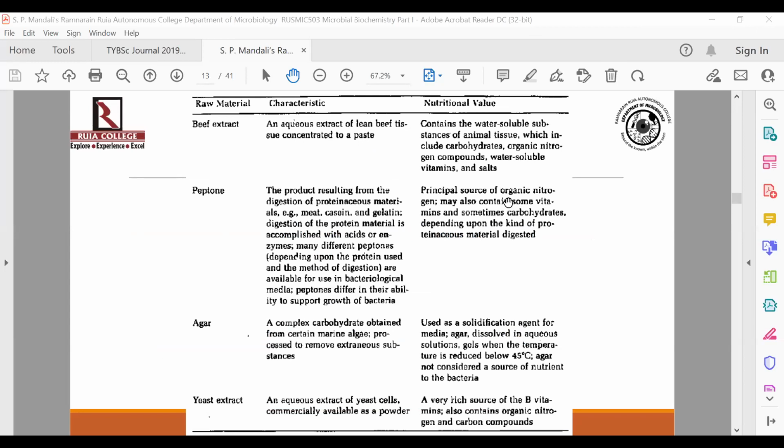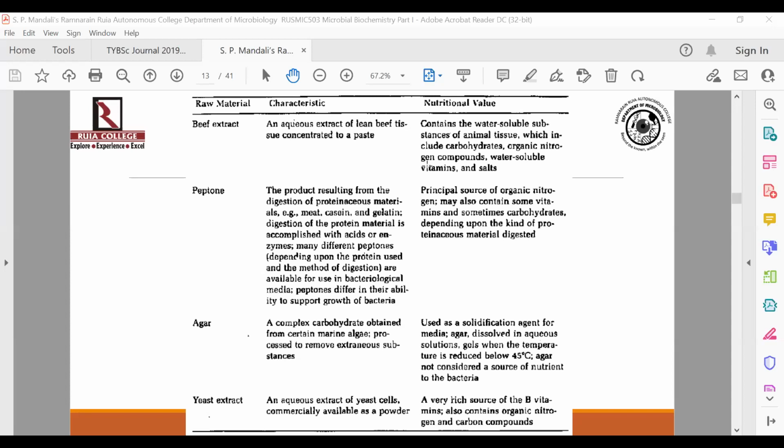Now please understand this, that making a bacteriological media or any media for that matter to cultivate microorganisms has specific steps to follow, right from weighing the ingredients to dissolving it in water, adjusting the pH, adding agar-agar if you are making a solid media, and then even sterilizing it. Remember, until and unless you sterilize it, you cannot make use of that particular medium for cultivation of microorganisms. This is because the water and the ingredients that you have made use of have been exposed to the external environment, so they may contain microorganisms.